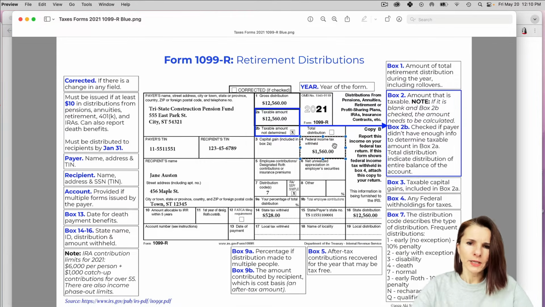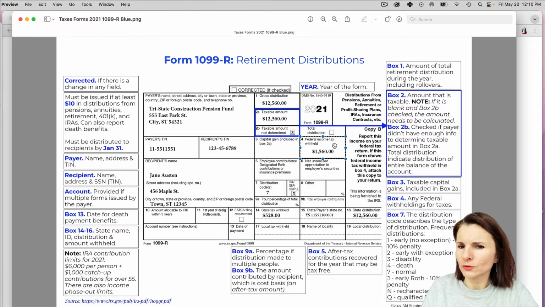If you want to have withholding, it depends on your financial situation whether you need it or not. It's always good to have it because this is a prepayment of your income tax. So if you withhold too much, you will get it as a refund at the end of the year.